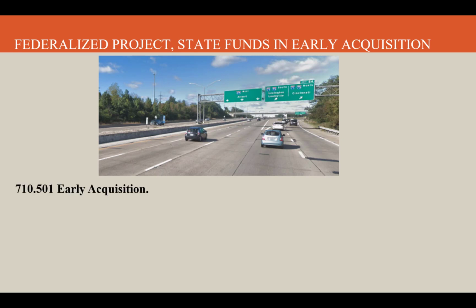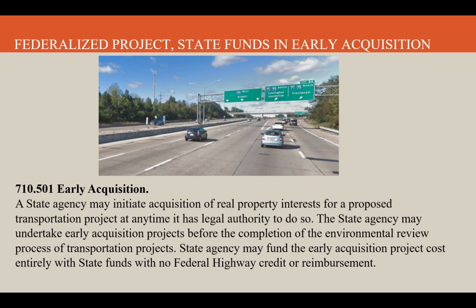This is under 710.501, early acquisition. A state agency may initiate acquisition of real property interest for a proposed transportation project at any time, as long as it has legal authority to do so. The state agency may undertake early acquisition projects before the completion of the environmental review process of a transportation project. State agencies may fund the early acquisition project cost entirely with state funds, with no federal credit or reimbursement.